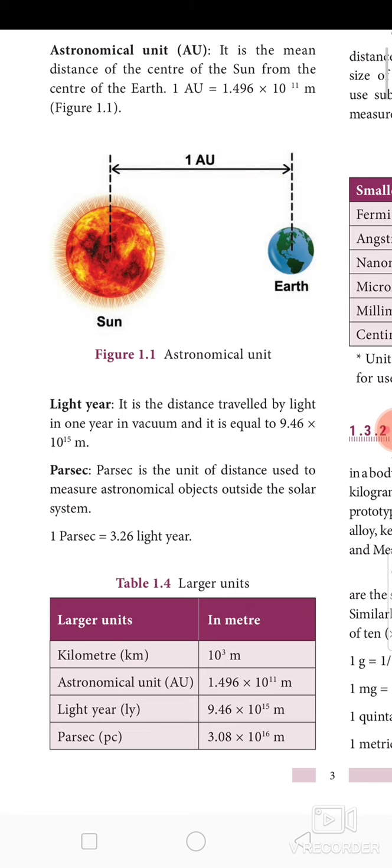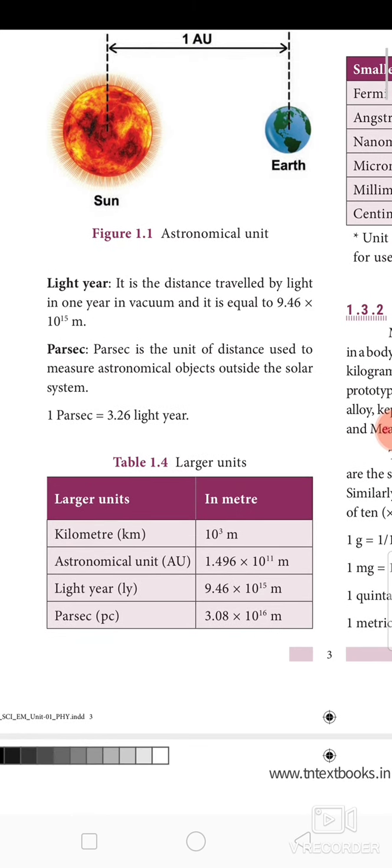I repeat, a light year is the distance travelled by light in 1 year in vacuum, and it is equal to 9.46 × 10^15 meter. What is a parsec? Parsec is the unit of distance used to measure astronomical objects outside the solar system. So 1 parsec is equal to 3.26 light years. The larger units and their values in meters have been given in table 1.4.